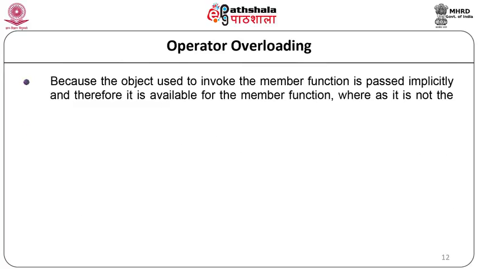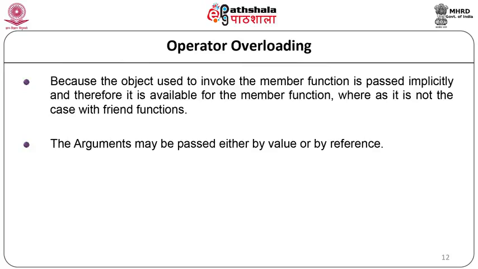This is because the object used to invoke the member function is passed implicitly and therefore it is available for the member function. But for the friend function, such facility is not provided. The argument may be passed either by value or by reference.